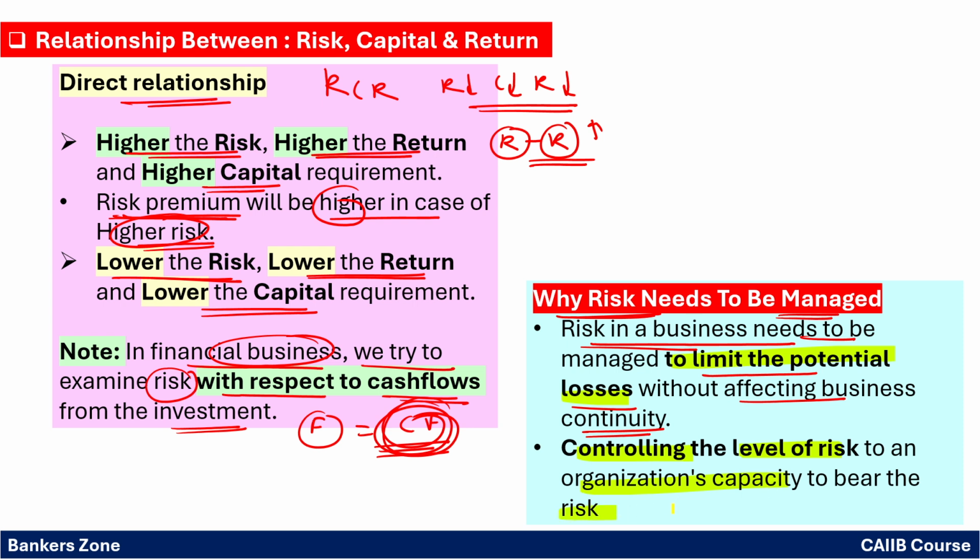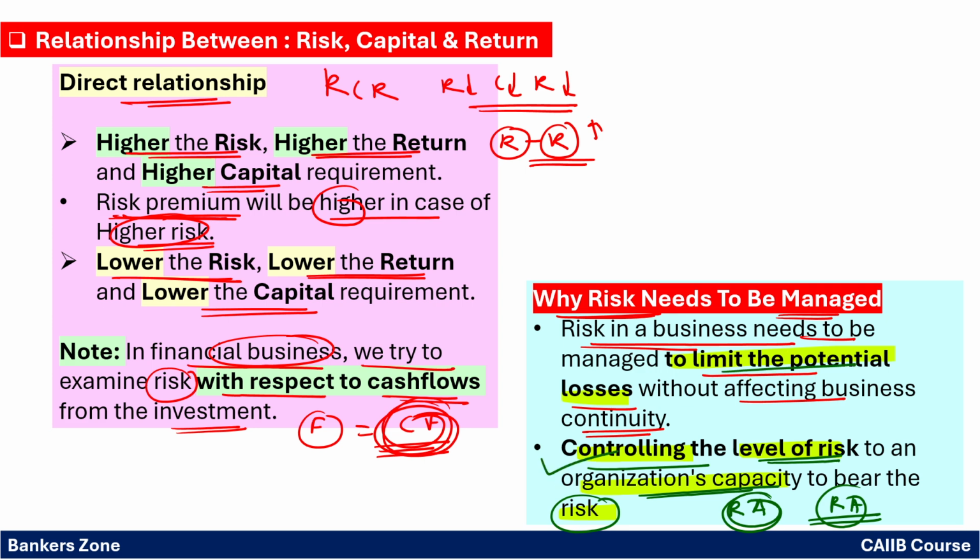That is also called the risk appetite. Remember. So what is your capacity to bear the risk? It is called the risk appetite. So controlling the level of risk to an organization's capacity to bear the risk means the risk should be within the risk appetite of the bank. That is controlling of the risk.